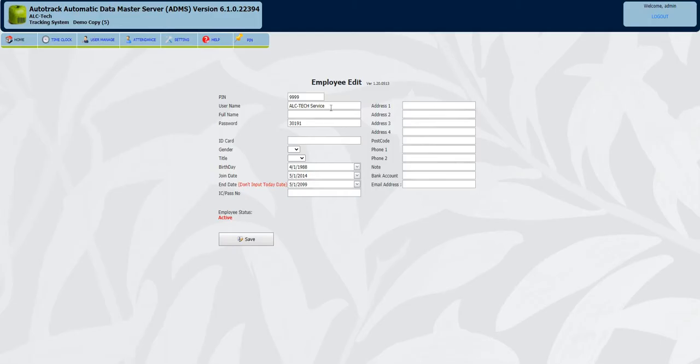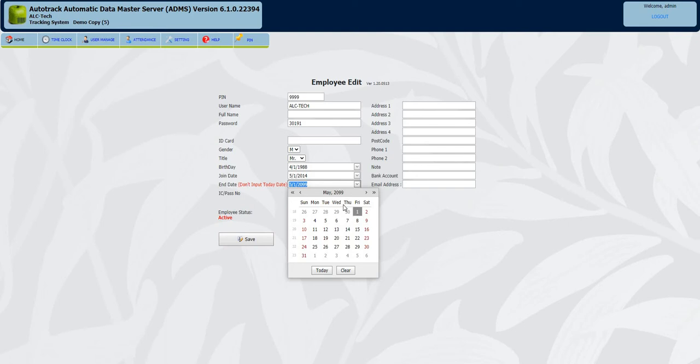Okay, if I want to change the name, I can change it. If I want to add the gender, I can add it. Then date of birth, then joining date and end date. So the end date, I already mentioned, don't put today's date. It's a maximum, it's a default. Whatever you want, you can change.